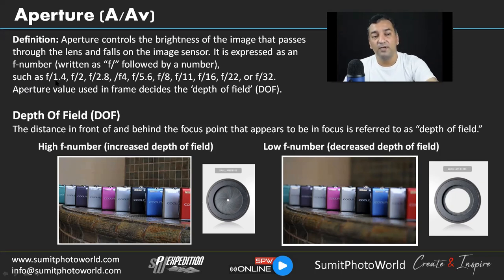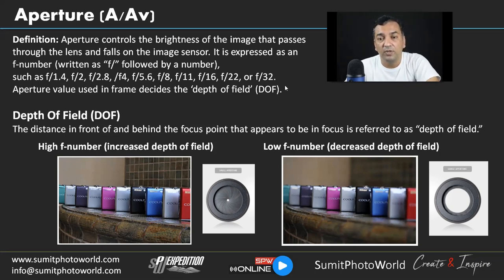So at the value of f1.4, we have a very wide aperture value. It means it's fully open, and it's letting more light in. The aperture value used in a frame decides the depth of field. The larger the f number, the more depth of field you will have. But at the cost of light, it will reduce the amount of light coming to the sensor. So you can get good depth of field, but at the cost of light.